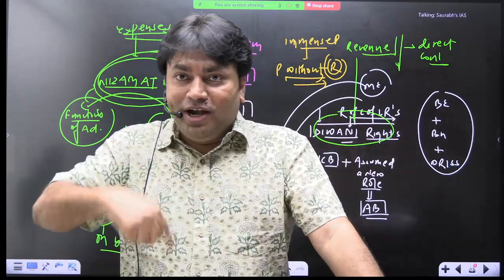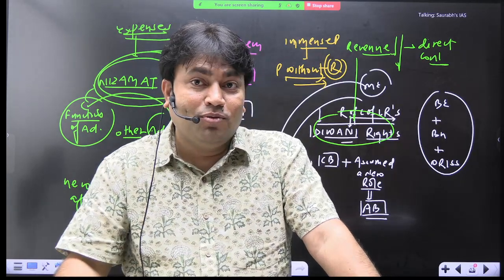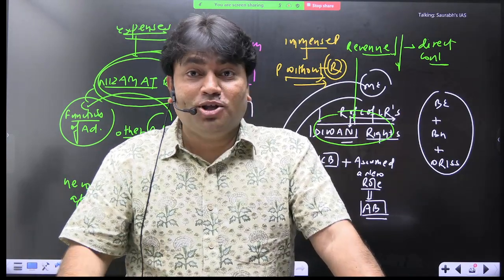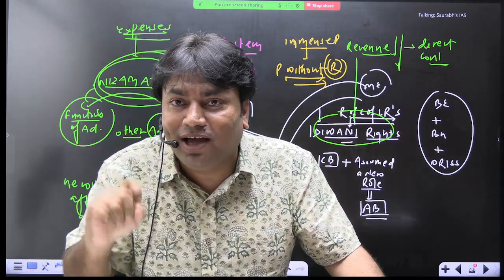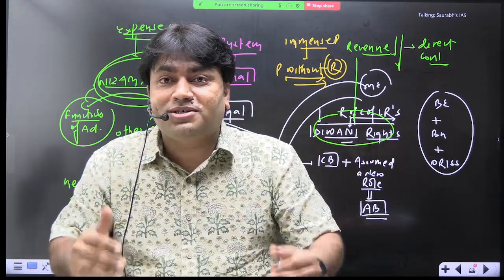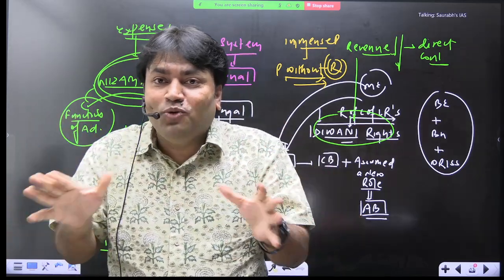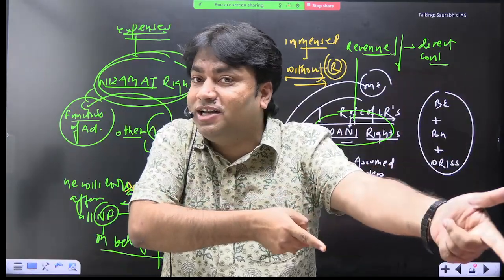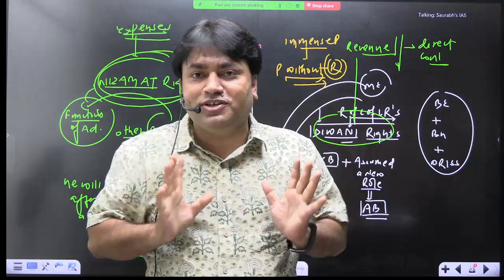So they were continuously opposing monopolistic rights of East India Company. वो बार बार कह रहे थे कि ईस्ट इंडिया कंपनी की मोनोपोलिस्टिक राइट्स खत्म करो. अच्छा बताओ, जैसे ही ईस्ट इंडिया कंपनी की मोनोपोलिस्टिक राइट्स खत्म होगी, इसका इम्पैक्ट क्या होगा? The others will also get the right to do trade and commerce, यही होगा ना? So there was a class in Britain who wanted to get its share from the profitable trade and commerce in India, but it was not possible due to monopolistic rights of East India Company.